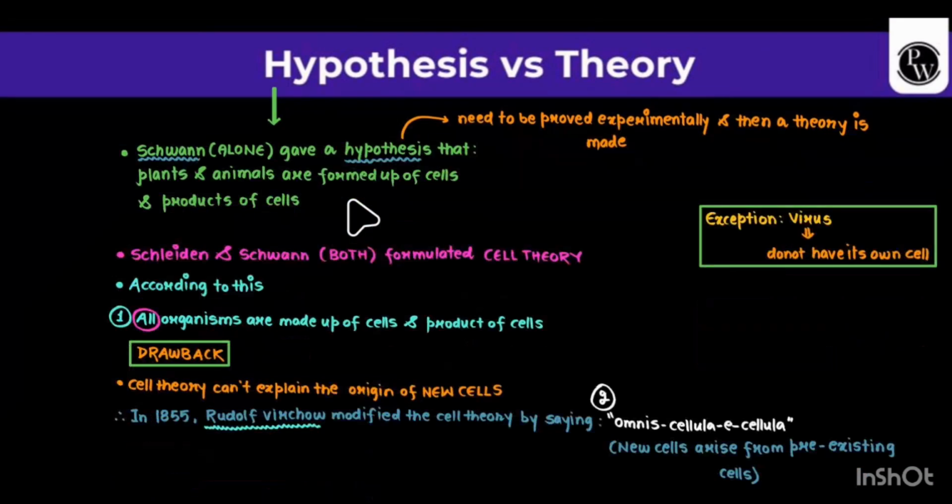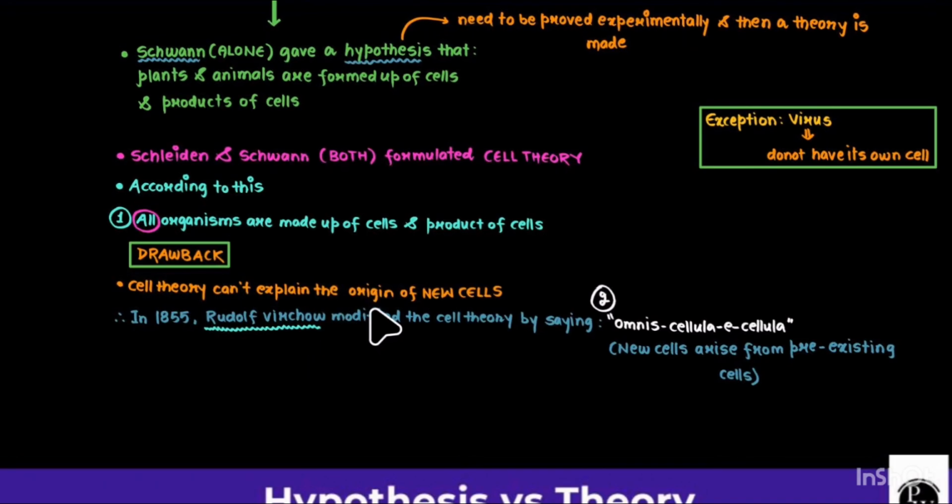Now we have to understand the hypothesis and the various theories. Schwann, alone, gave a hypothesis that plants and animals are made of cells and products of cells. We have to remember that a hypothesis needs to be proved experimentally, unlike a theory. Then Schleiden and Schwann together formulated the cell theory. According to them, all organisms are made of cells and products of cells. What was the drawback? The cell theory could not explain the origin of new cells.